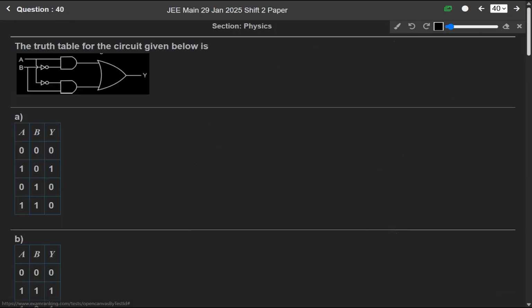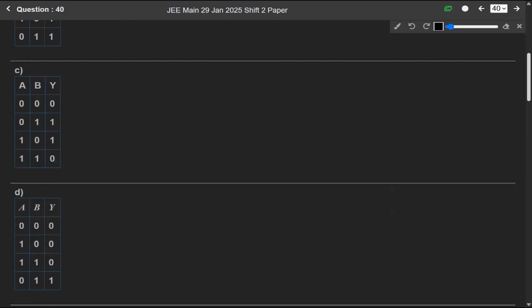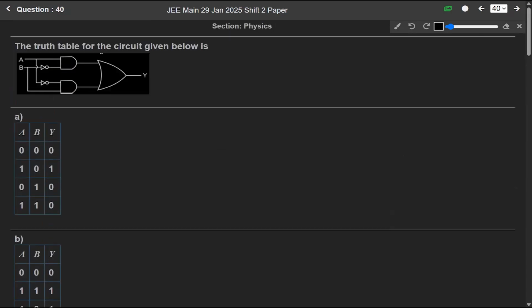Okay. Now, question 40. We are given a circuit diagram and we have to find the correct truth table for it. Starting with the circuit diagram, this is A. Here A goes through a NOT gate, so it will be A bar, and B through a NOT gate will be B bar. This is an AND gate, so it will be A dot B bar. This is also an AND gate, so it will be A bar dot B.